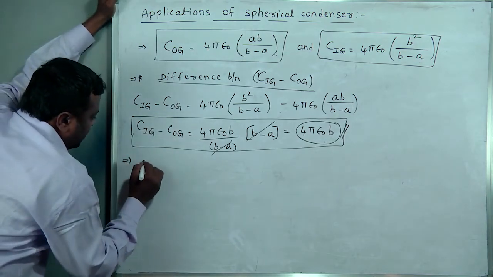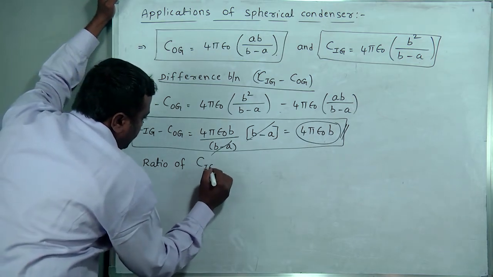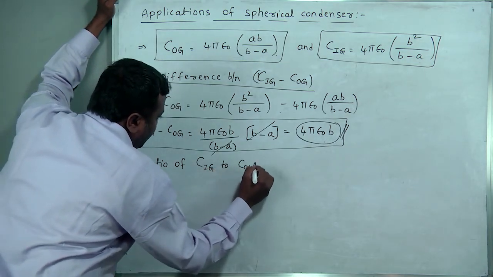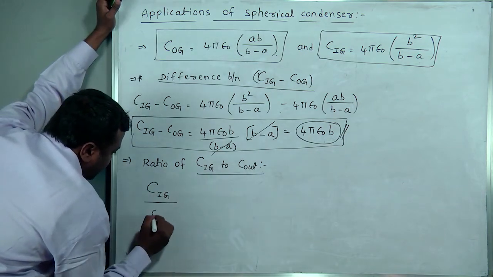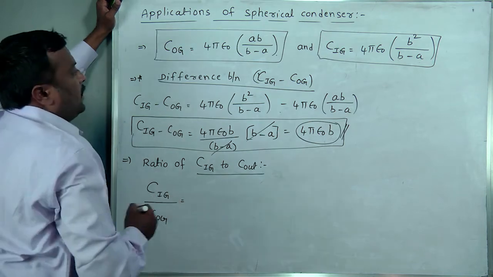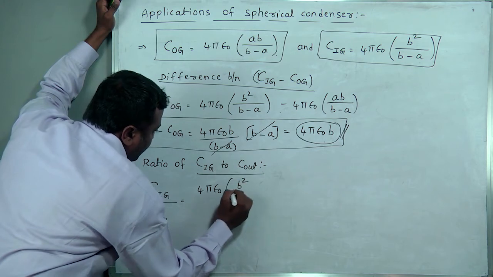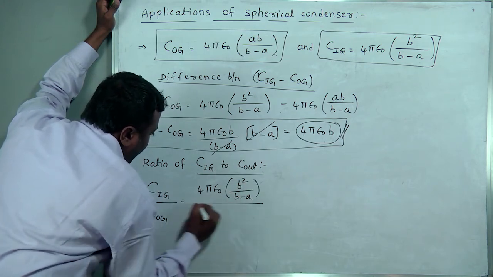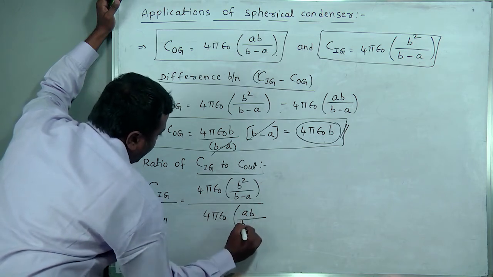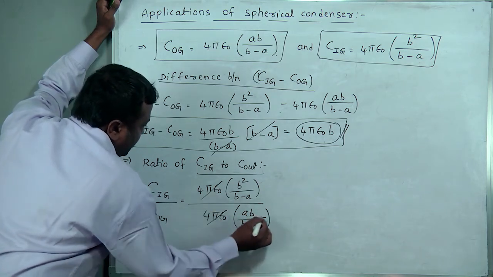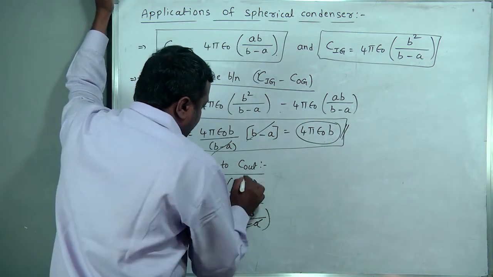Sometimes he will ask the ratio of C inner ground to C outer ground. Then what happened? C IG by C OG is equal to 4 pi epsilon naught B square by B minus A divided by 4 pi epsilon naught AB by B minus A. 4 pi epsilon naught gets cancelled, B also gets cancelled.